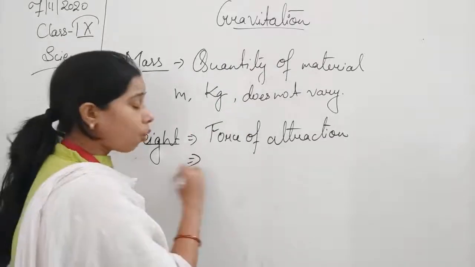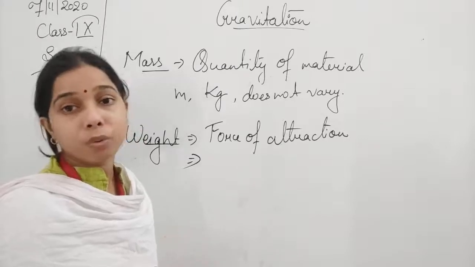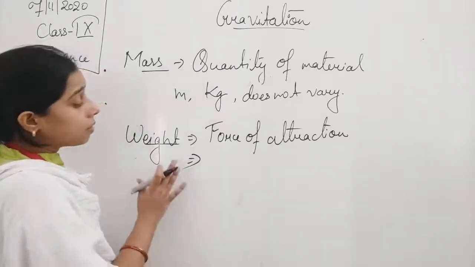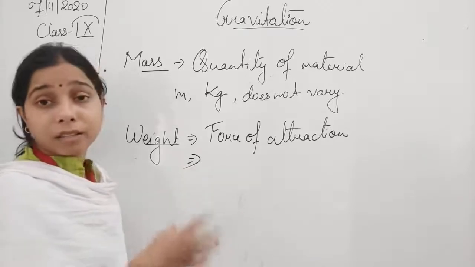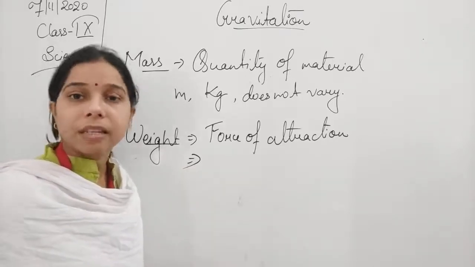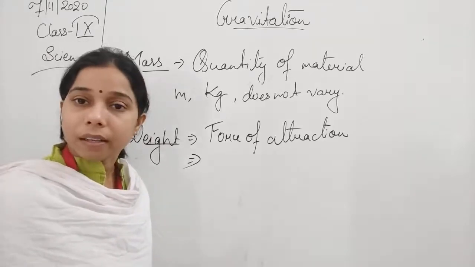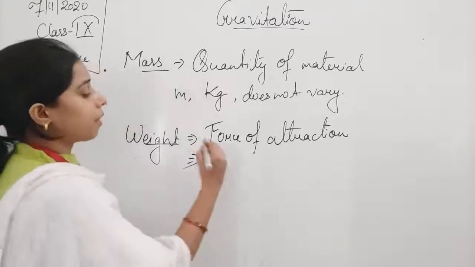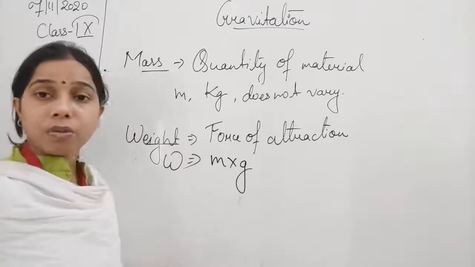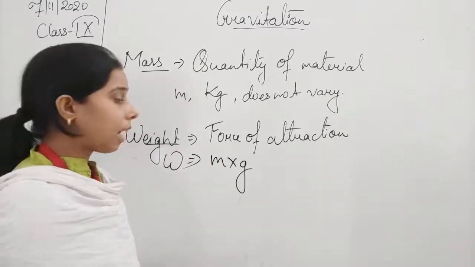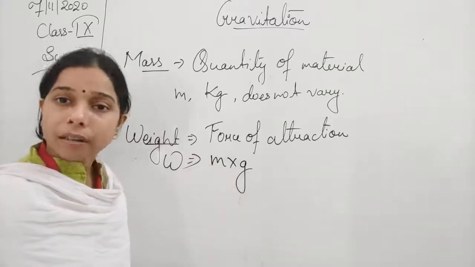In that concept, we know that force equals mass into acceleration. Since we are talking about the gravitational force, that acceleration will be acceleration due to gravity. So instead of writing a, we will write g. So W equals mass into g, that is, mass into acceleration due to gravity.